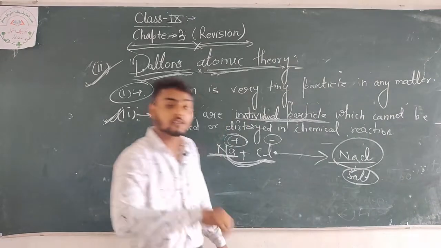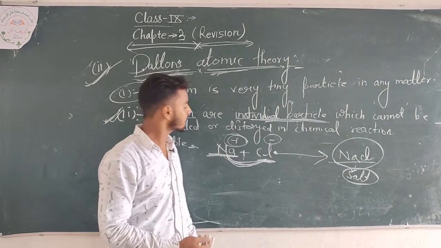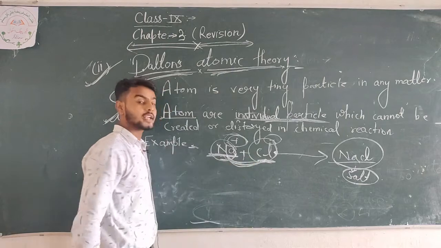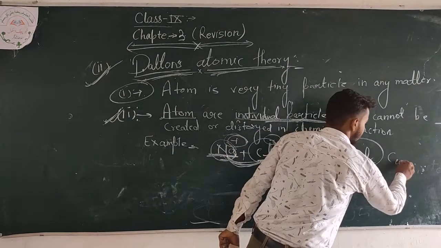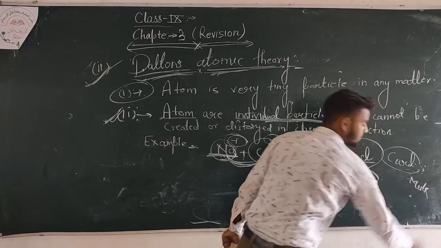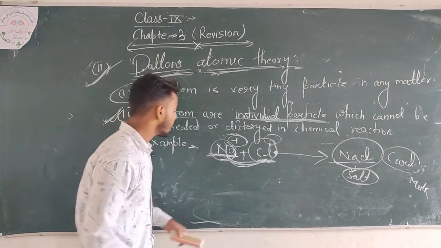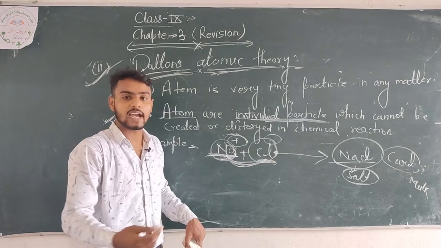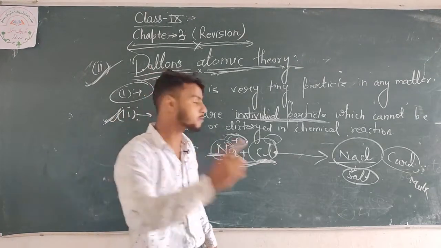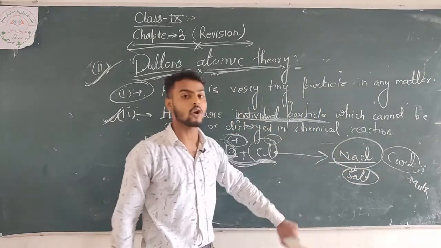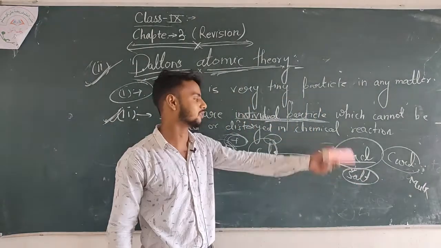If you think they could form curd or milk, is that possible? It is not possible. It always forms salt, not milk, not curd, not anything.